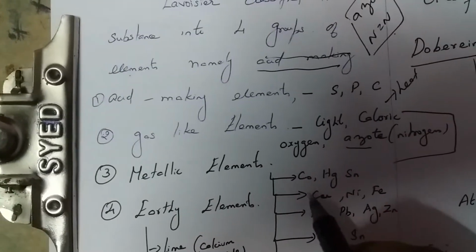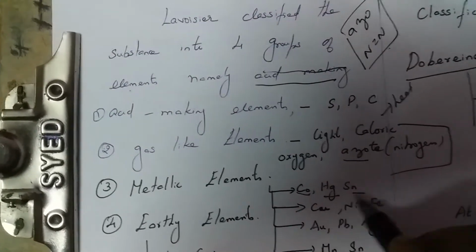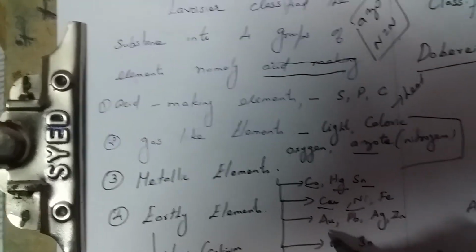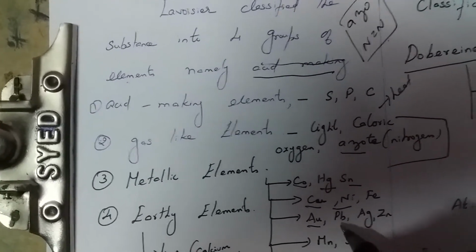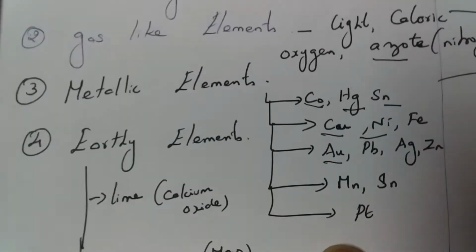Next, metallic elements, for example cobalt (Co), mercury, tin (Sn), copper (Cu), nickel (Ni), iron, gold (Au), lead, silver (Ag), zinc (Zn), manganese (Mn), and then platinum.